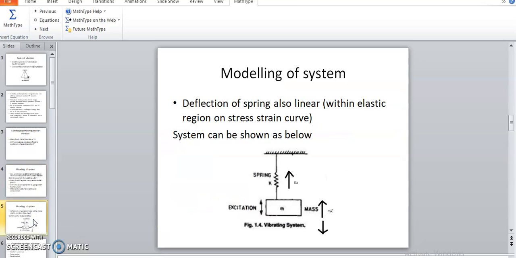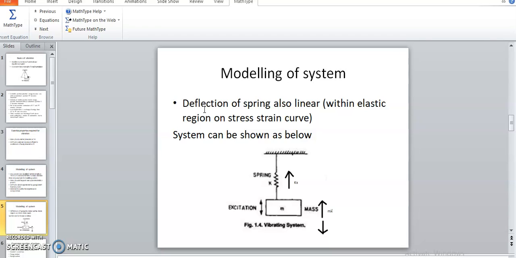So this is another deflection of that spring. We deflect that spring by a certain amount, so the deflection of that spring is also in the linear region, or within the elastic region, which is represented on the stress strain curve.